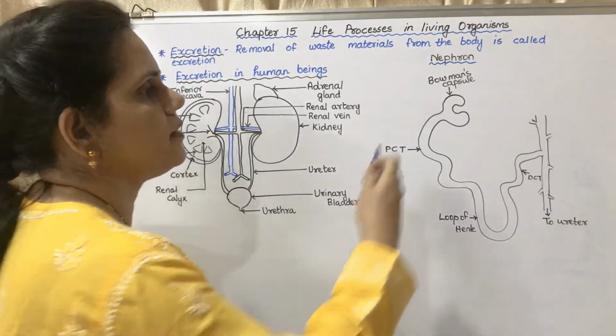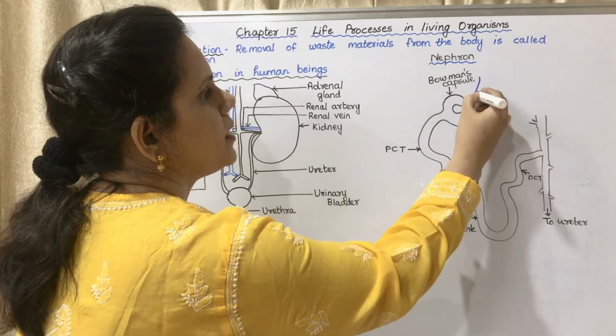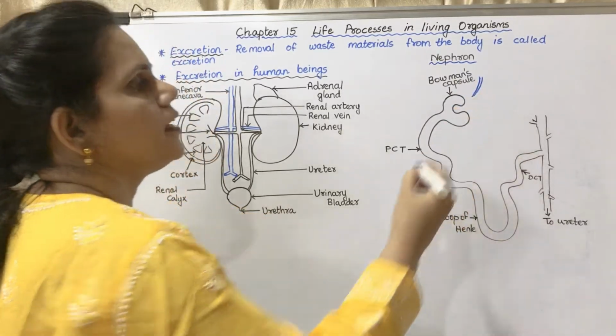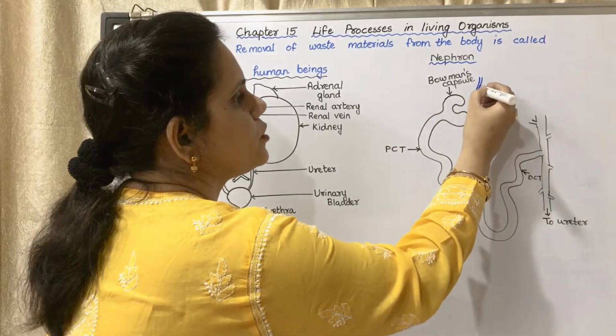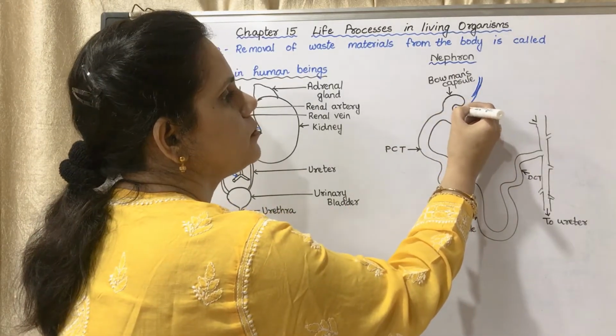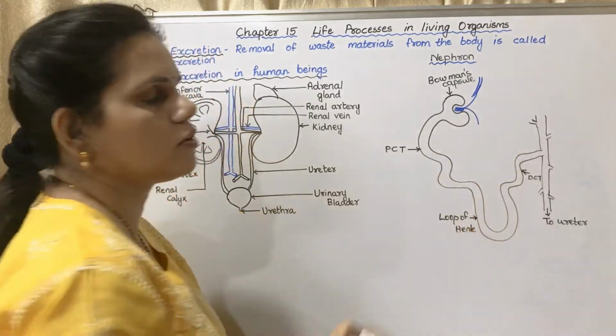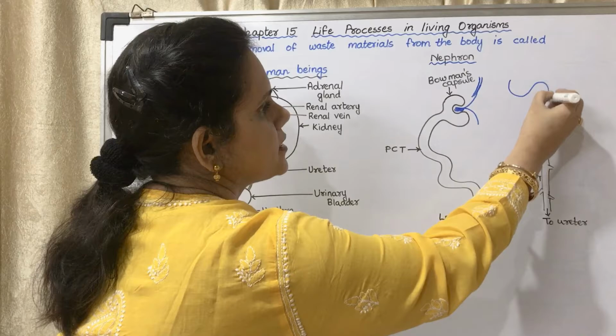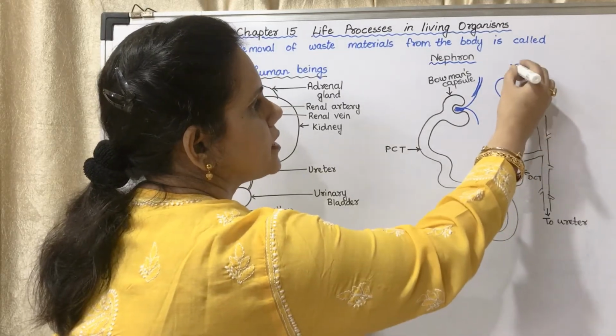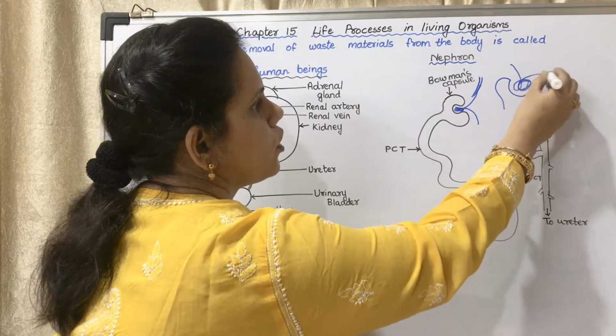The blood vessel which contains the blood which has urea enters the Bowman's capsule, forms a network and comes out. It does not enter into it. It is a cup-like structure, and in this cup-like structure there is a network which is formed.